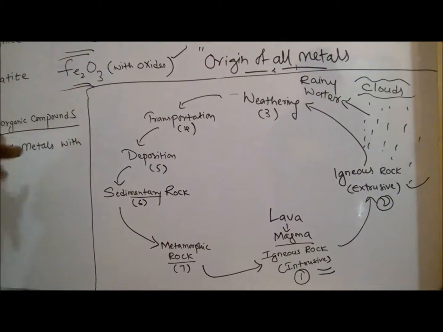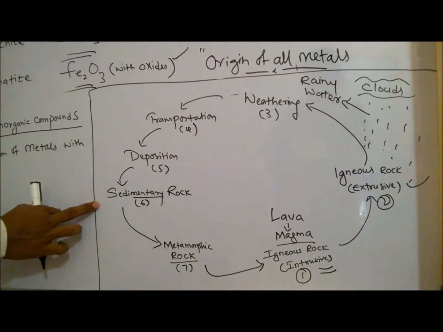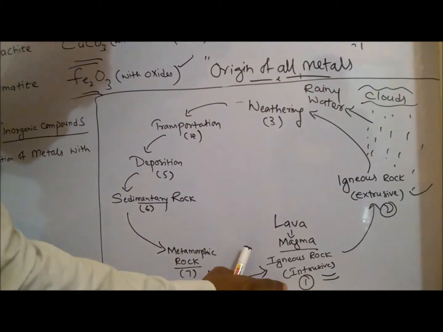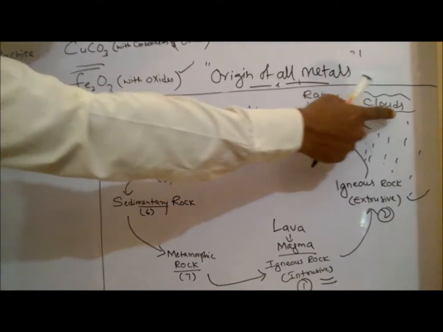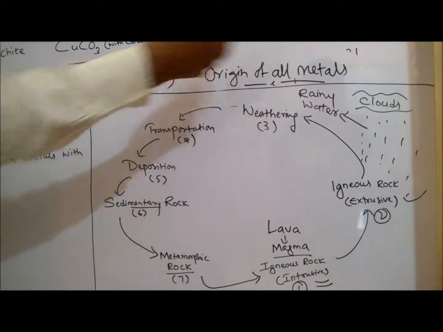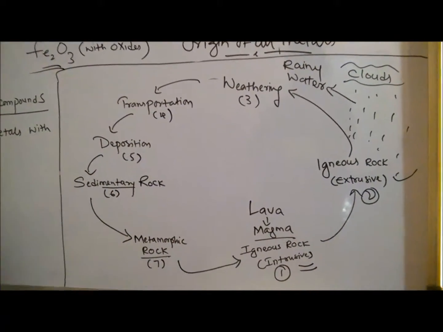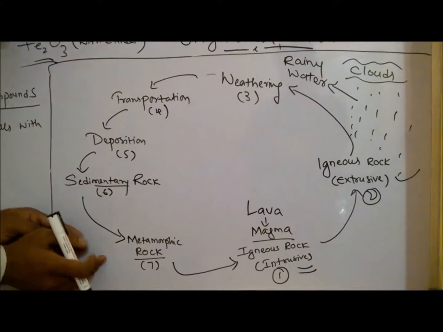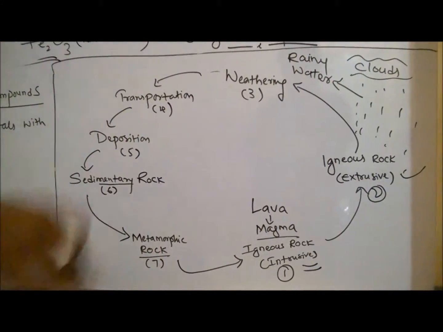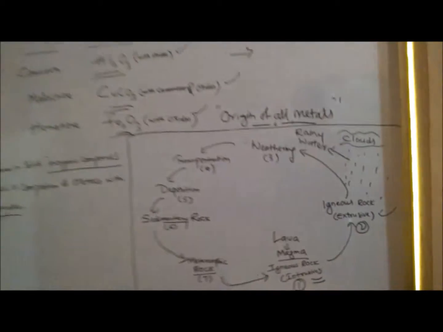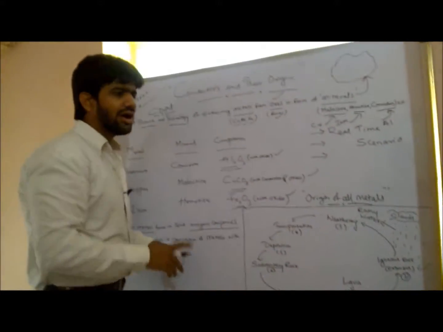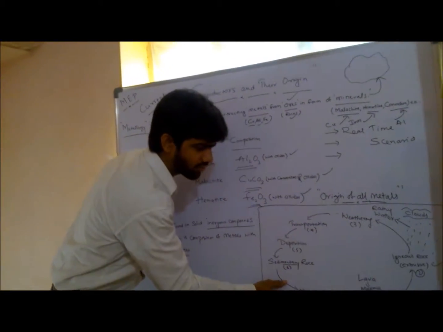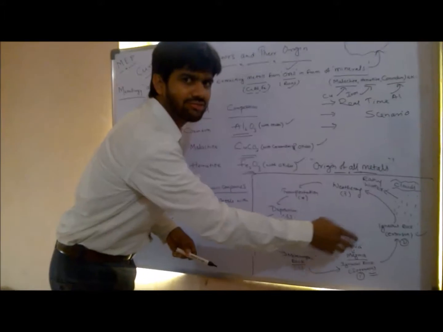Because it is getting mixed now and converted into sedimentary rock. The same igneous rock mixing with water via clouds or rain, whatever the criteria, is converted to sedimentary rock. From sedimentary rock it again converts into metamorphic rock. What is metamorphic rock? Metamorphic rock is nothing but rock under heat and pressure. With this, again the same exercise will be carried out.